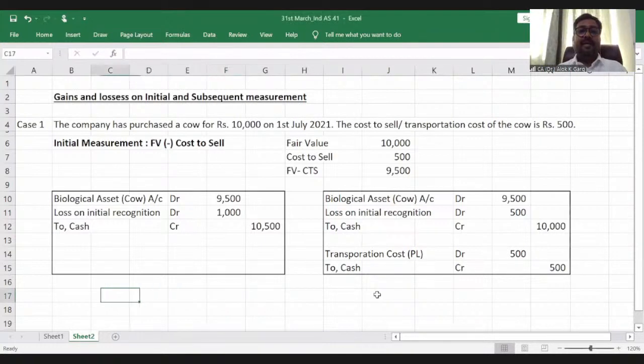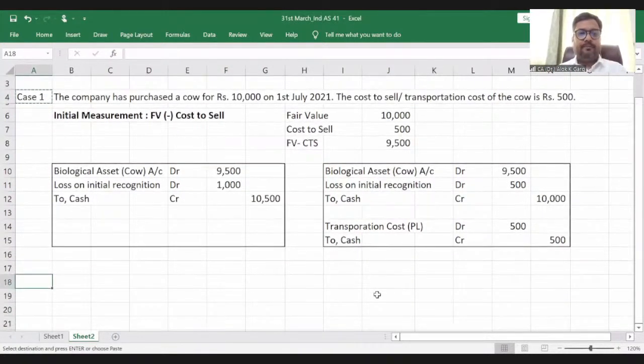Second case. The first case we have discussed, at the time of initial recognition. What is my second case?